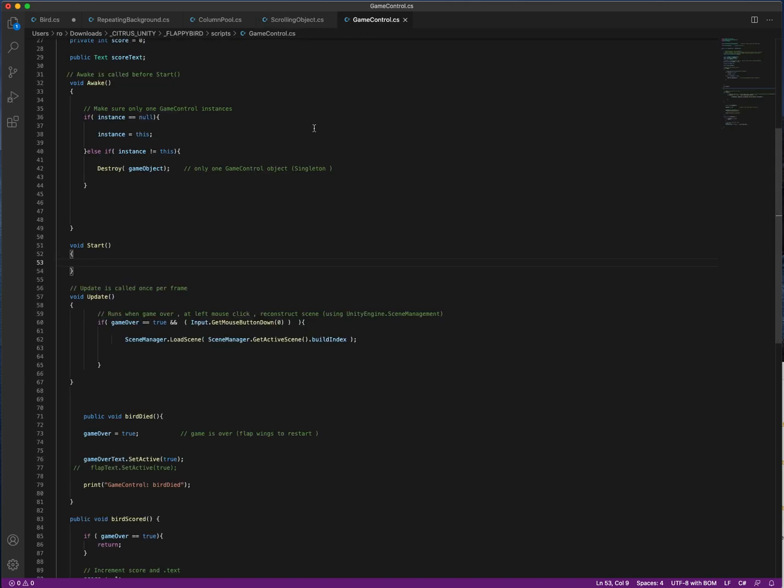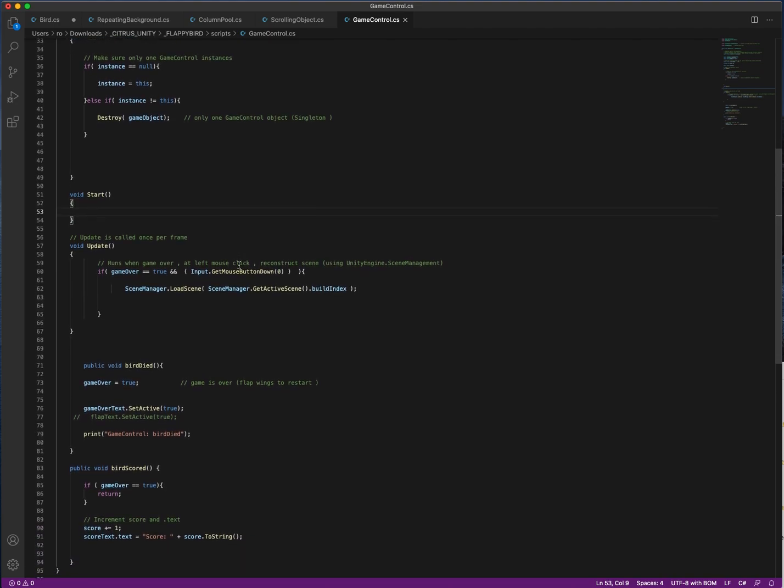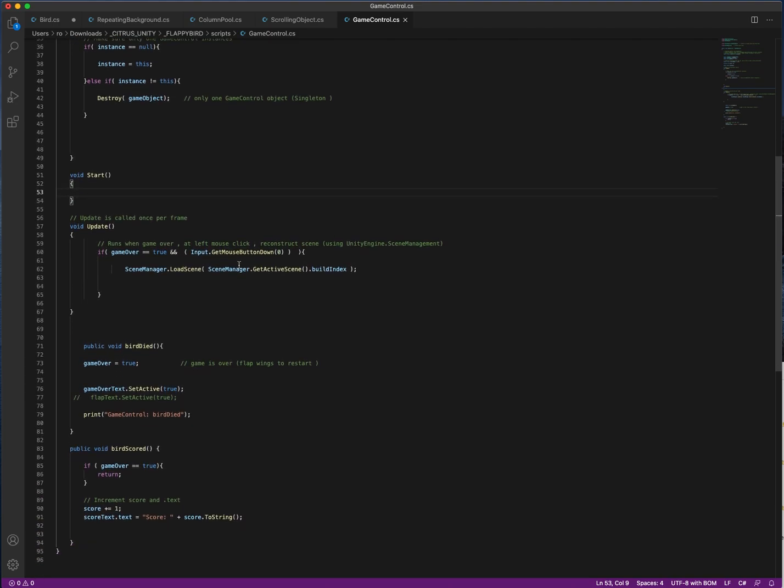The game control is a singleton, so there's only one instance of it. When the bird dies, this gets called by the bird function, I think. And when the bird scores, the text gets incremented right here.